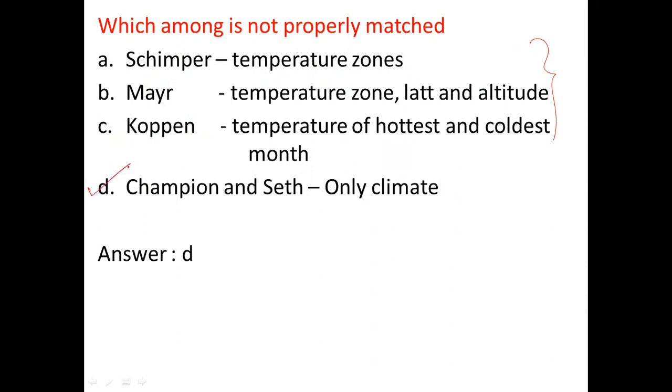But if you observe answer D here, Champion and Seth took the ecosystem. It includes all the ecological site factors: climatic factor, edaphic factor, physiographic and topographic factors, as well as the biotic factor to classify the Indian forest. So the answer which is incorrectly matched here is D. That is the one thing you need to remember.